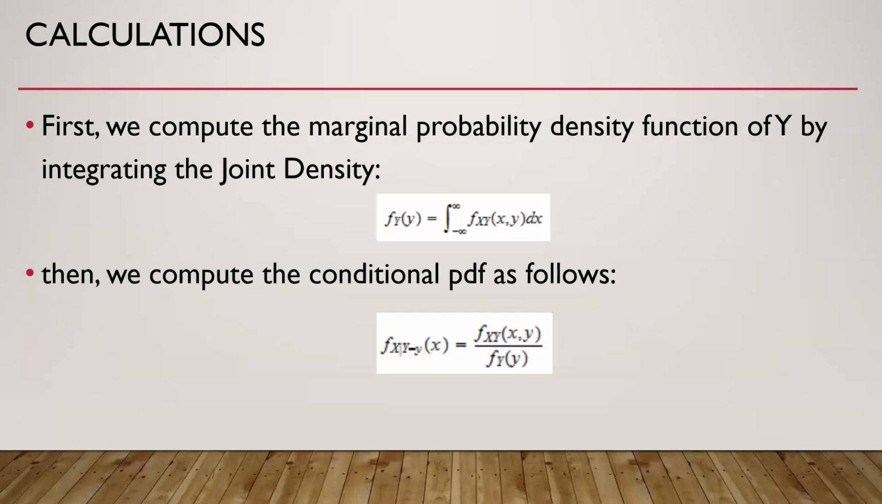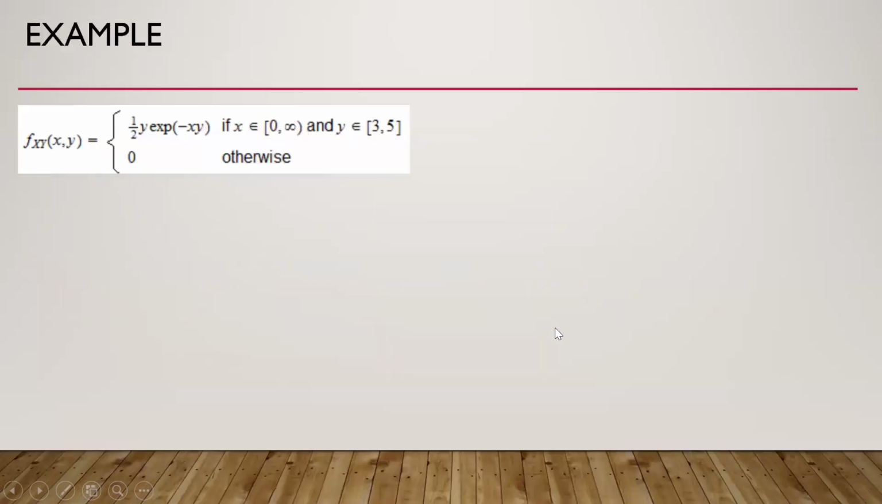So let us see with an example. First, we compute the marginal probability density function of y by integrating the joint density function. So first we calculate the marginal probability density of y by integrating with respect to the x variable. Then we compute the conditional probability density function of x given that capital Y is equal to small y, which is the joint probability density function divided by the marginal probability density function of y.